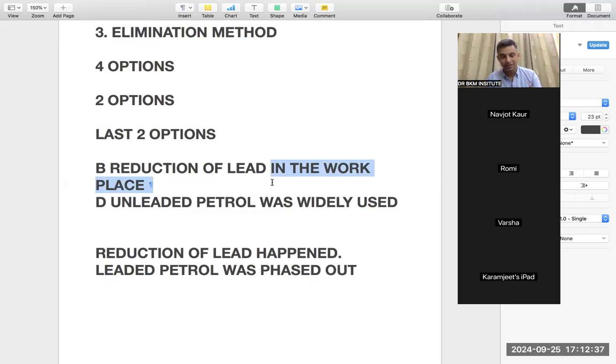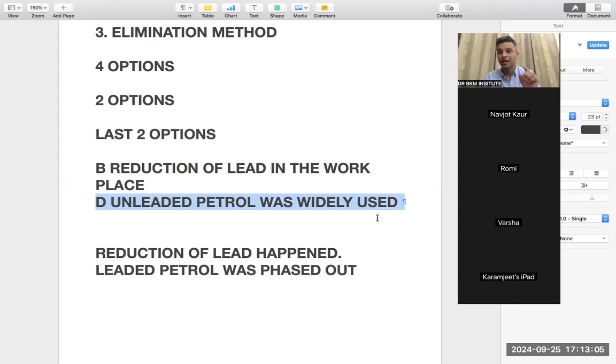Easy elimination. So workplace was not given, so I eliminate this easily, and that is why this one becomes my answer. So in the tough questions, nothing is complete, right? That is why it is confusing you. Why are you confused? You are confused because both are looking equally right. So then elimination will help you. Oh, workplace is not given, easy, out. So I'm going with D. That is for the tough questions.